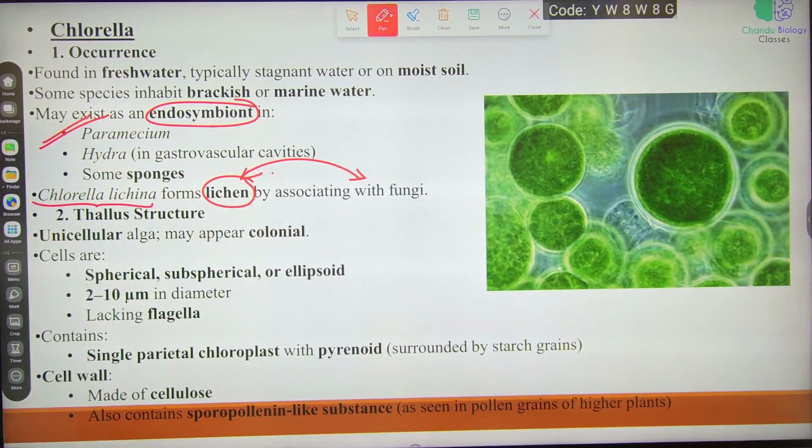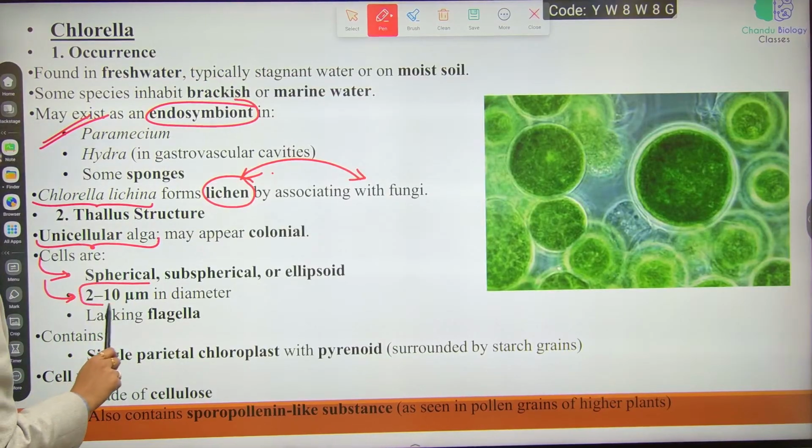Thallus structure: it has unicellular algae and they may appear colonial as well. Cells are spherical, subspherical and ellipsoid, 2 to 10 micrometers in diameter, and they do not have flagella.